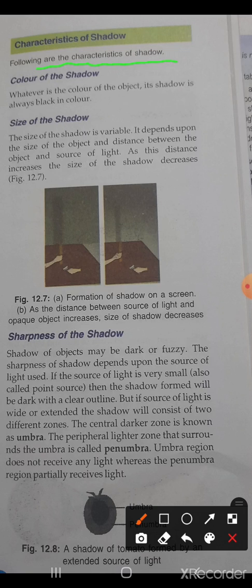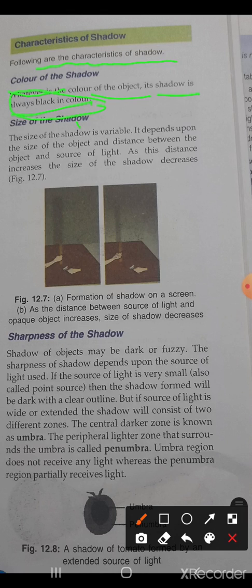Whatever the color of the object, its shadow is always black in color. If you have a red, green, blue, orange, or yellow object, it doesn't matter, your shadow will not be of the same color. The shadow will always be black. Okay, children? So whatever the color is, the shadow will be black.